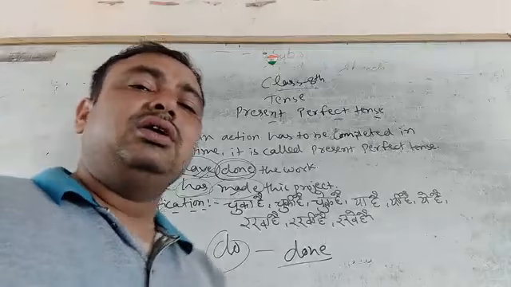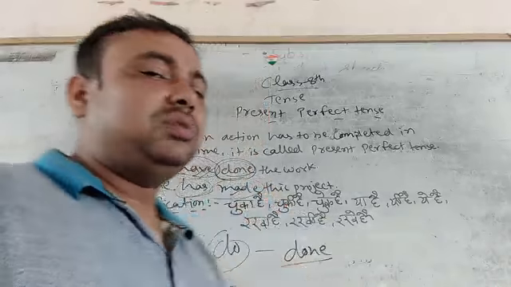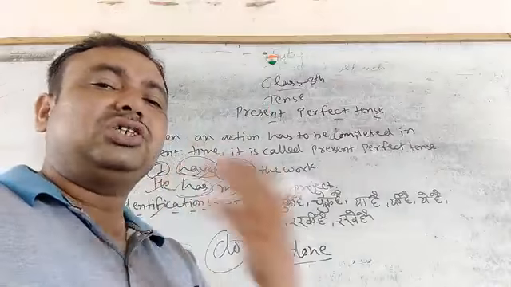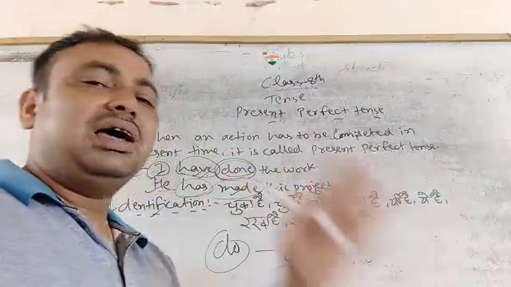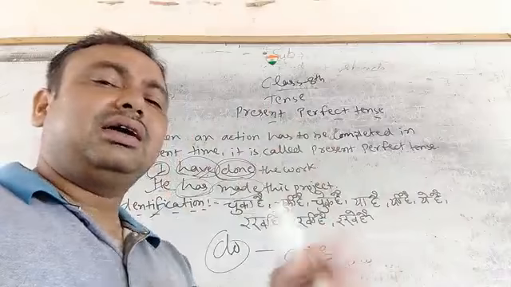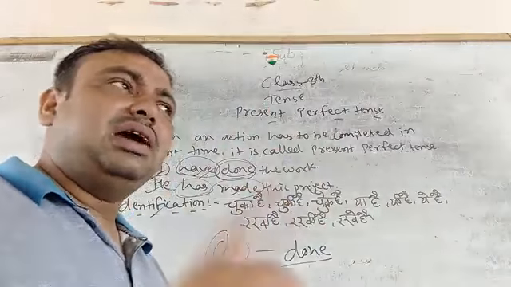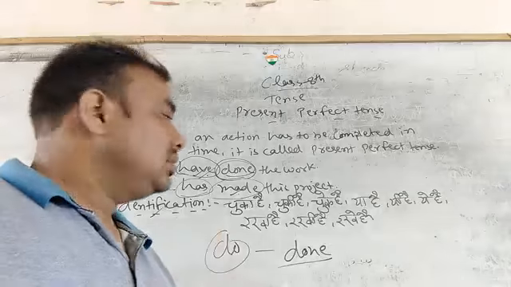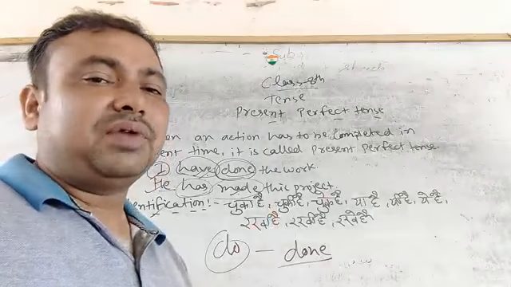When you find चुका है, चुकी है, चुके हैं, या है, ई है, ये है, रखा है, रखी है, रखे हैं at the end of the sentence, it is the identification of present perfect tense.